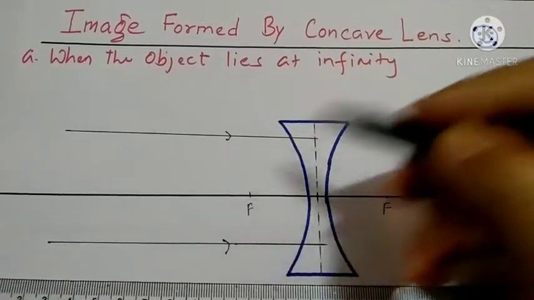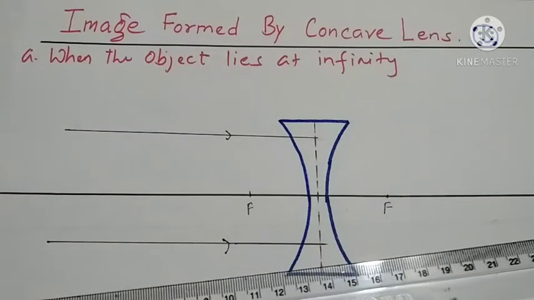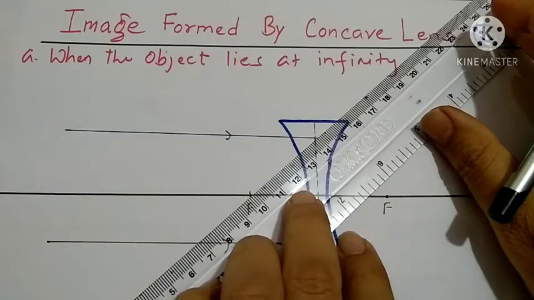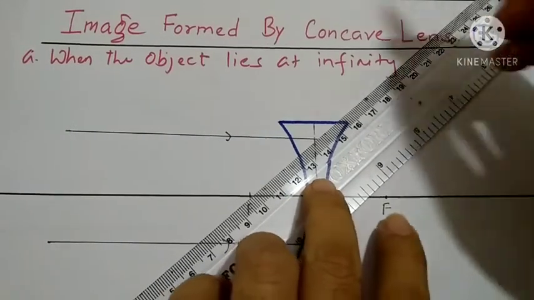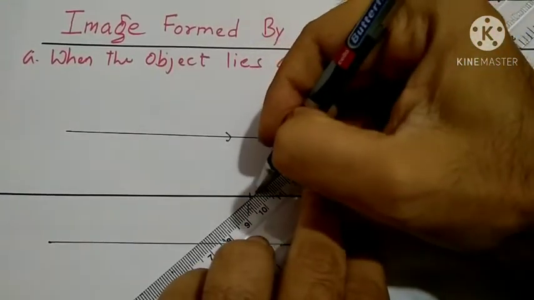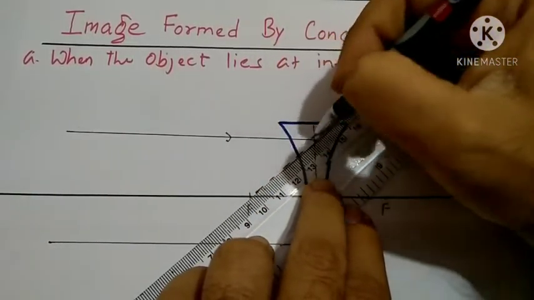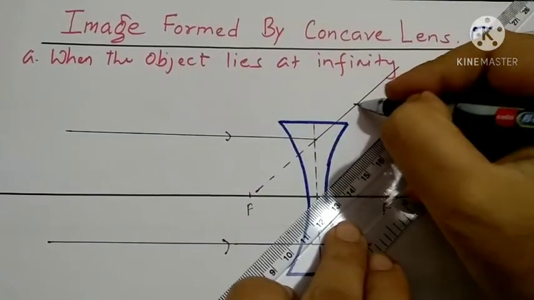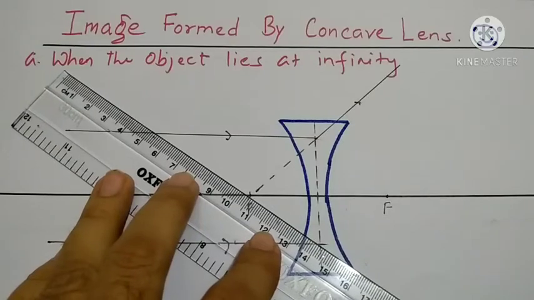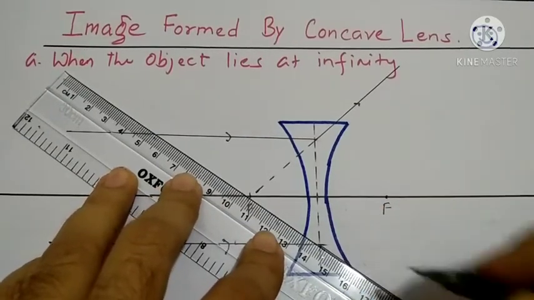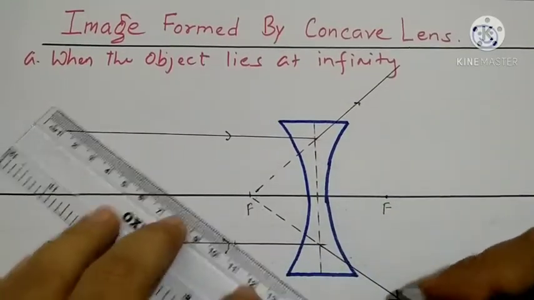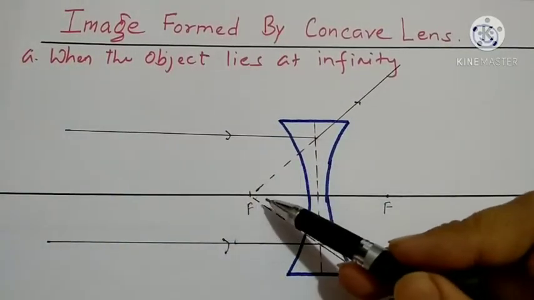These are the incident light rays. What happens is that they get diverged after refraction through the lens. This is the rule. These diverged light rays appear to come from this focus. Now next, again diverged, and this diverged light ray appears to come from this point called focus.